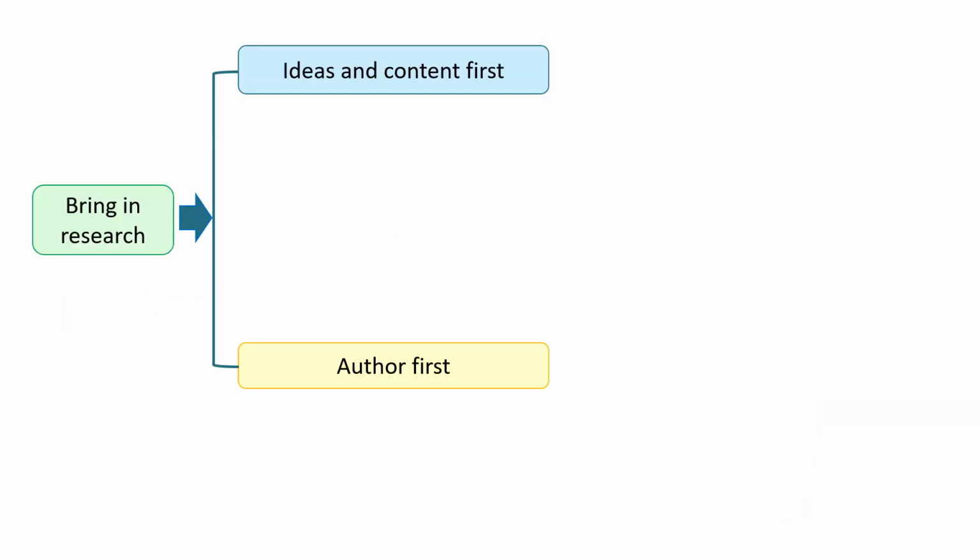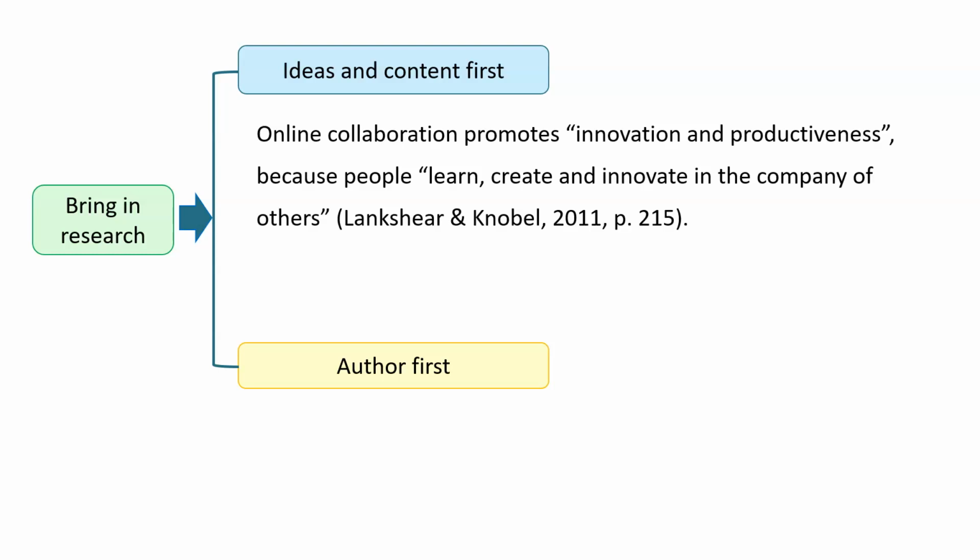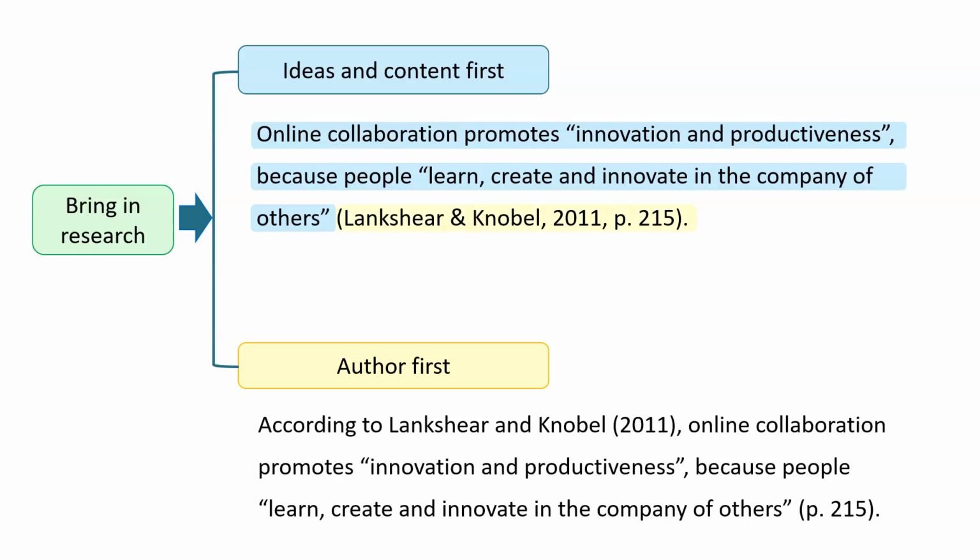When you bring in research, you have a choice about whether you put the ideas and content first or the author first. In this example, the content comes first, and then the author. And here, the author details are first, and then the content.